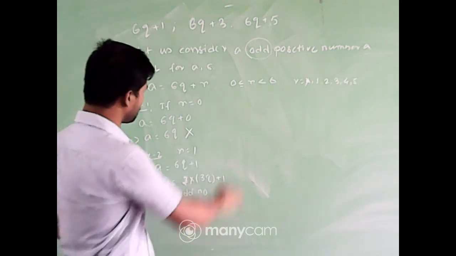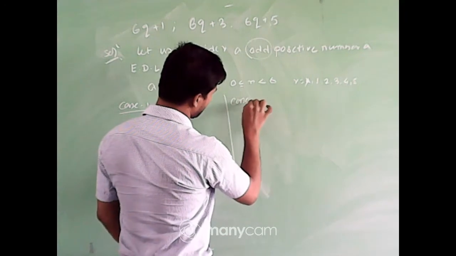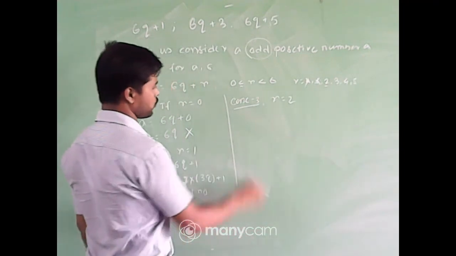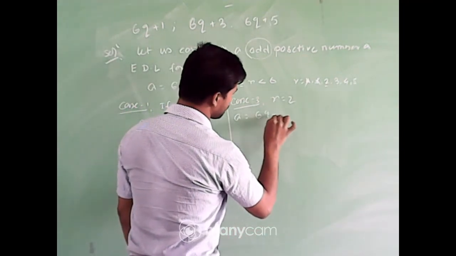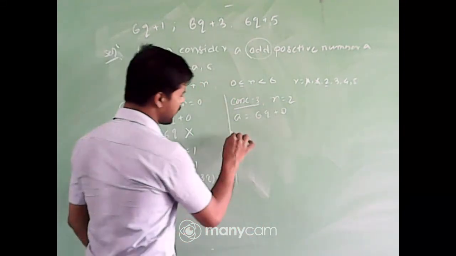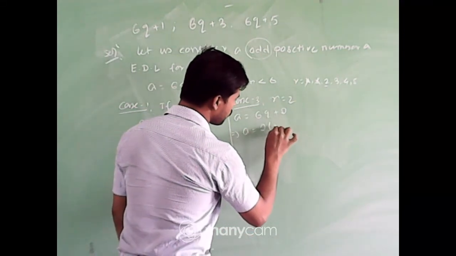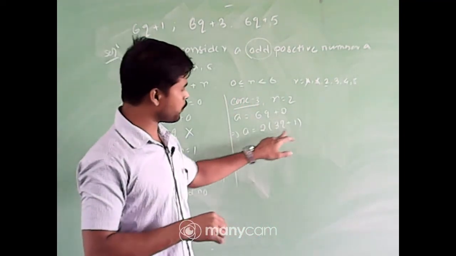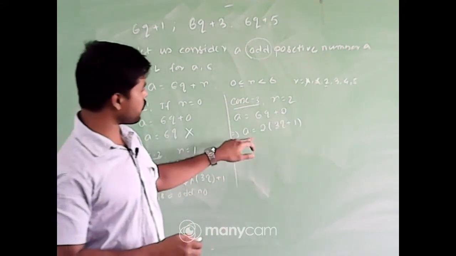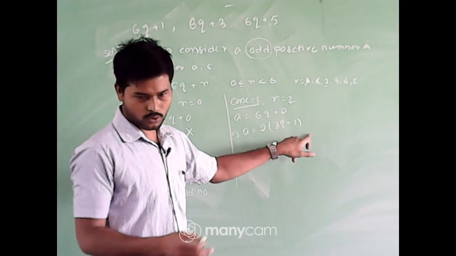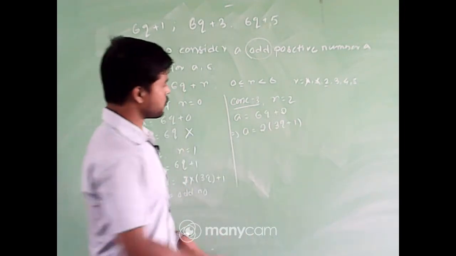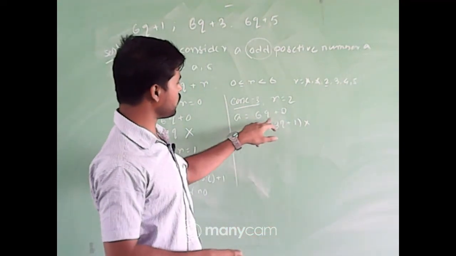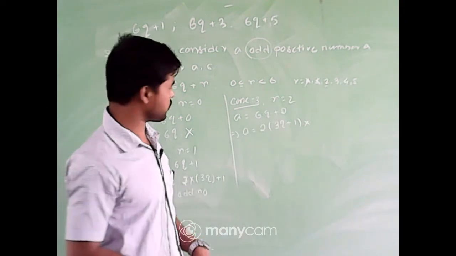Okay, now let's move to the next one. Case 3. If I put r = 2, a will be equal to 6q + 2. Now that can be expressed in the form a = 2(3q + 1). Now look, q is an integer, so 3q + 1 is also an integer. So a is of the form 2 times an integer, so it is an even integer. So when r = 2, a = 6q + 2 is not an odd integer.